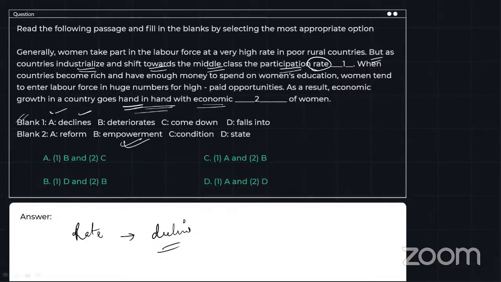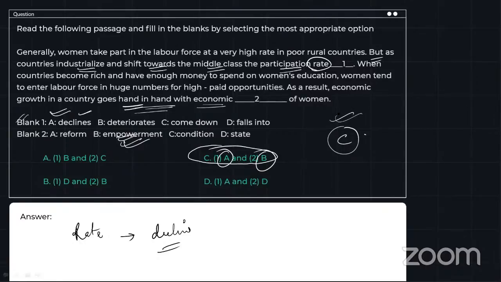So we are going to go with A and B, and we are going to go with option C over here, right? That has A for the first blank and B for the second blank, that is declines and empowerment. All right. So yes, option C is the correct answer over here.